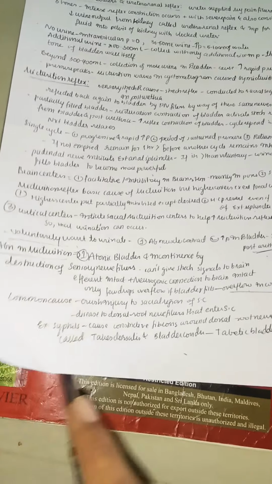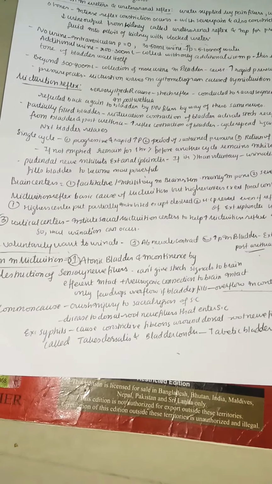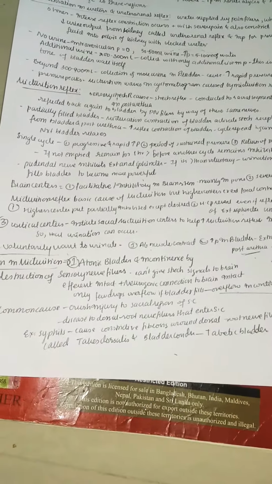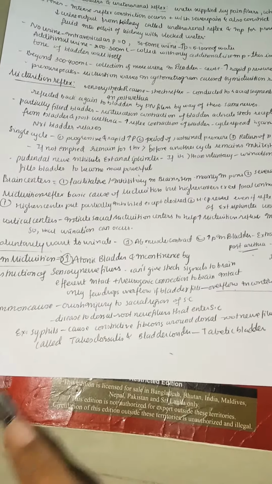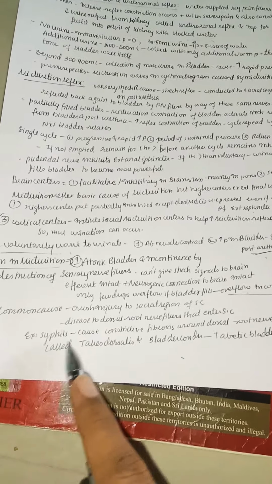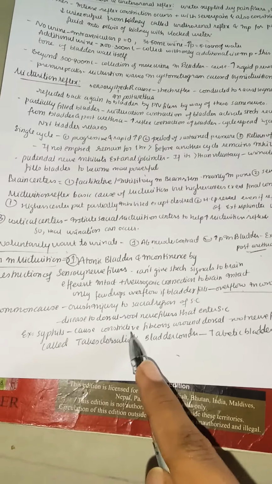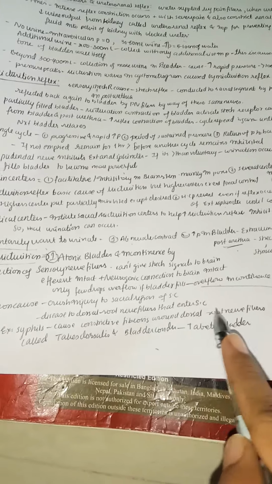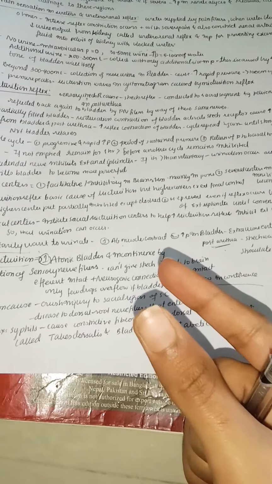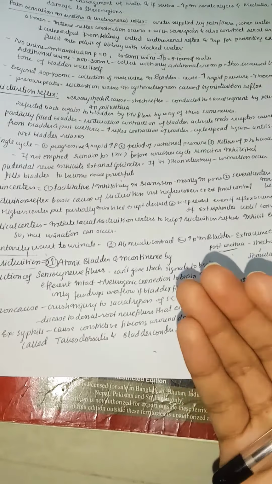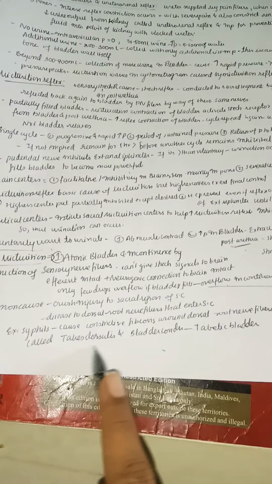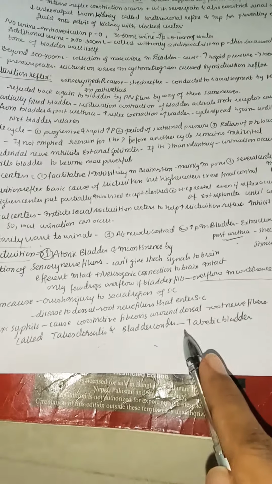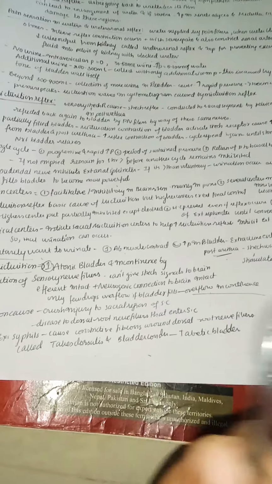A common cause of this is crush injury to the sacral region of the spinal cord. If the sacral region is cut off, you can understand the sensory fibers are lost. Or any disease of the dorsal root nerve fibers that enter the spinal cord. For example, syphilis. Syphilis mainly causes a constrictive fibrosis around the dorsal root nerve fibers. When the dorsal root nerve fibers are constricted, the information from the bladder is not going to the spinal cord. This is called tabes dorsalis, and this bladder condition is called tabetic bladder.